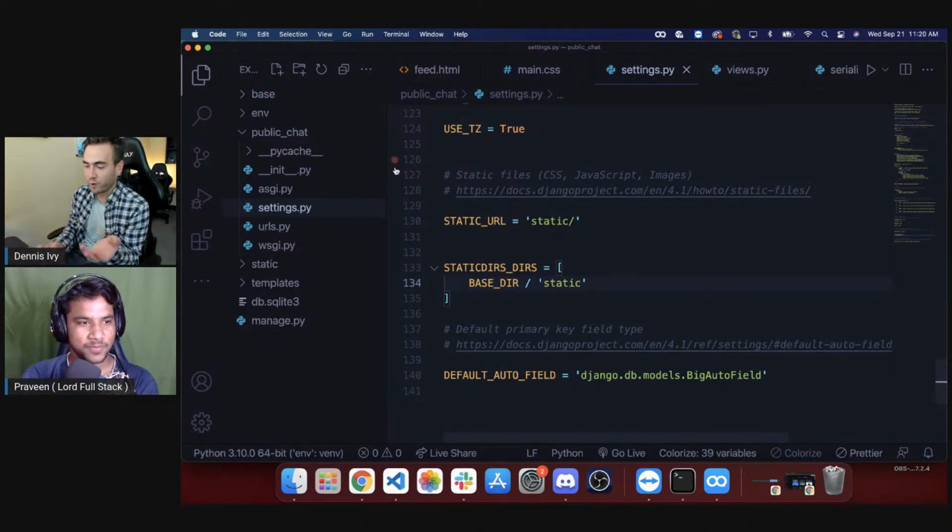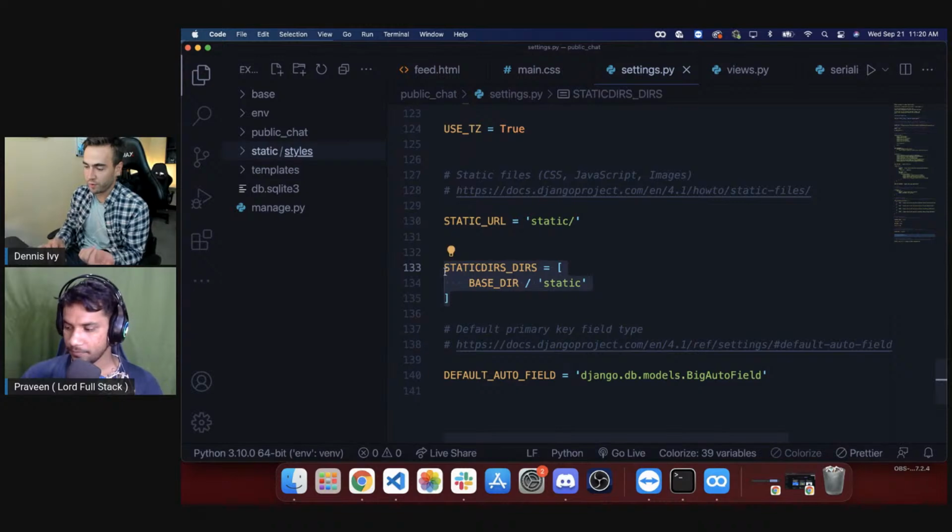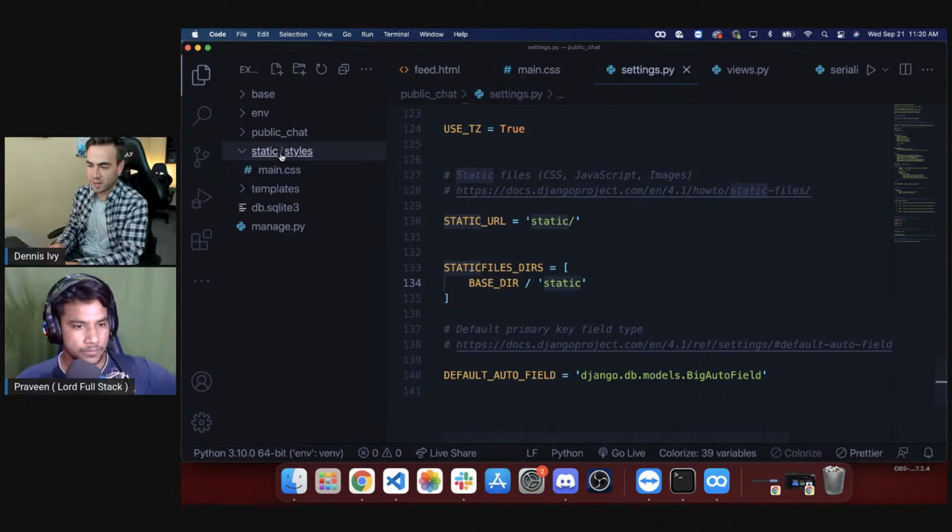So really quick, for whoever doesn't know, I created a static folder. This is where I'm going to hold my JavaScript files, CSS files, and so on. And then I have to just let Django know where to find it. So we have static files dirs, I believe. Yeah. And then we point to the base directory, just like what we did with our templates. We're just pointing to the static folder.